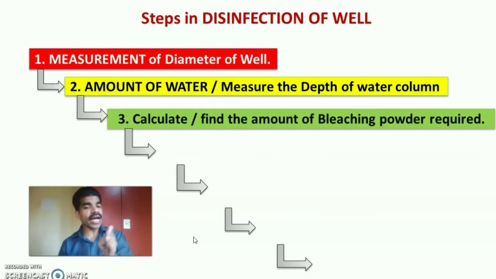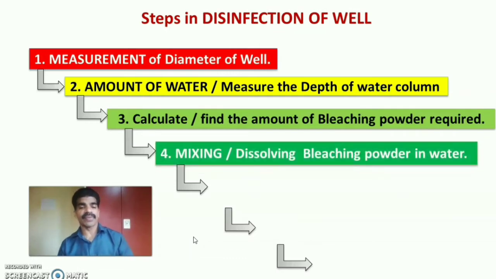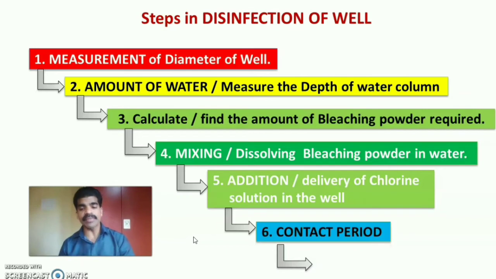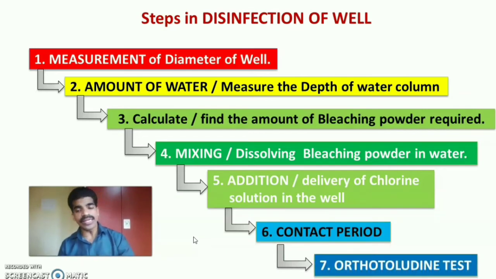Then the third step is calculate the amount of bleaching powder required for chlorination in that particular well. The fourth step is mixing the bleaching powder in the water. The fifth step is addition of chlorine solution into the well. The sixth step is contact period and the last, seventh step is orthotoluidine test.